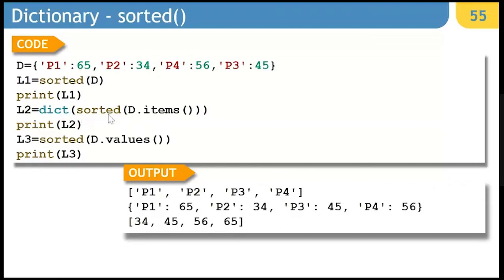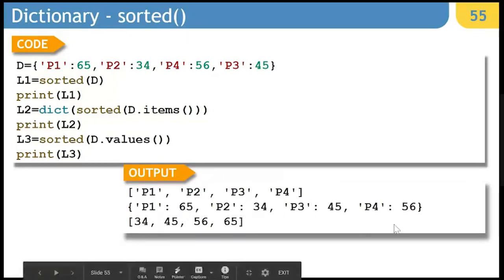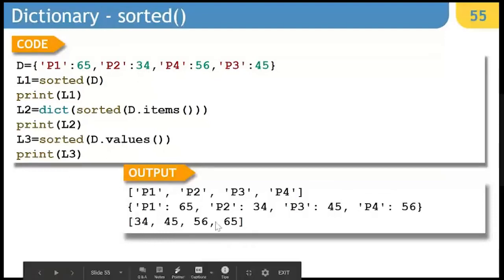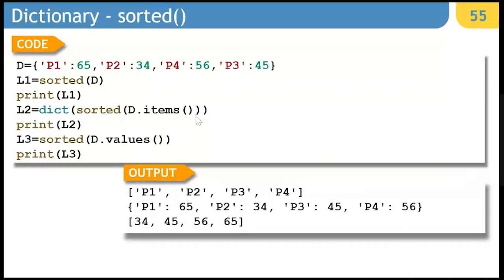When you say sorted d.items, it is going to sort on the basis of keys, but you will have its values along with it. The last example is where we simply sort the values. The values will be extracted and sorted, and it will produce a list of values in sorted order. If you want this sorting to be done in reverse order, you just have to add another parameter, reverse equal to True.